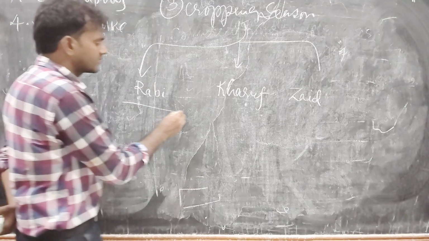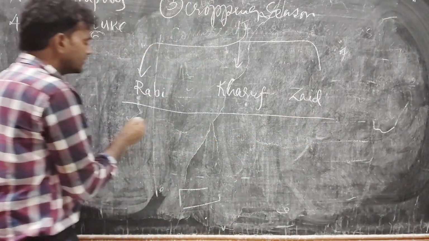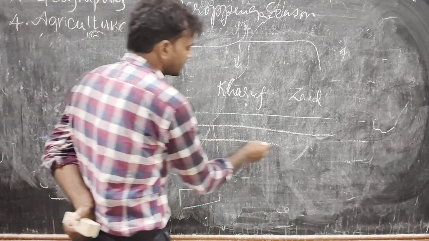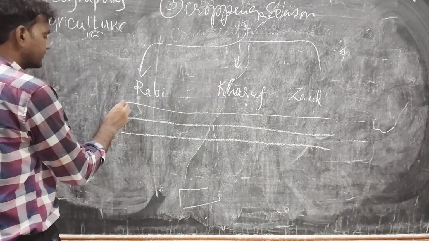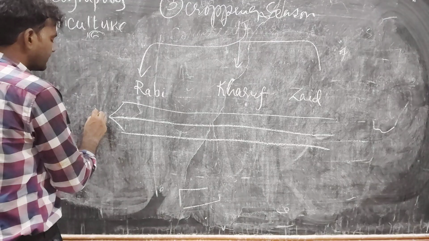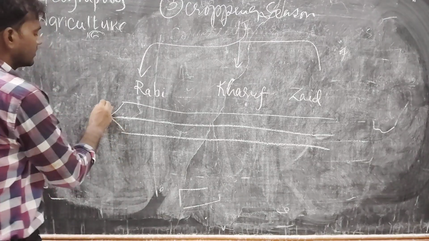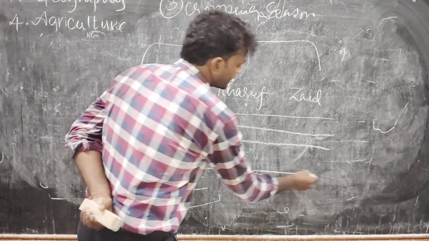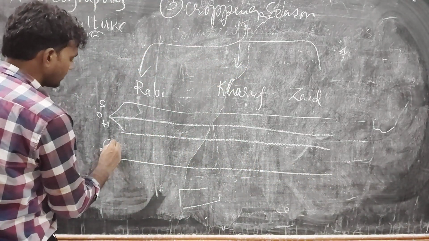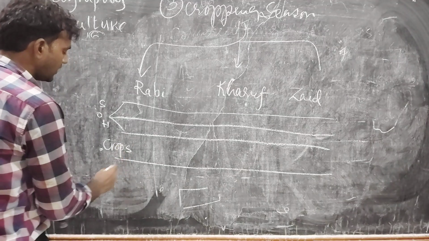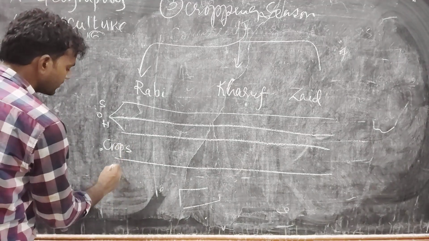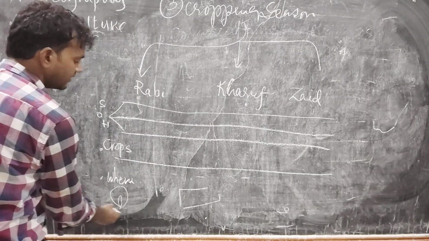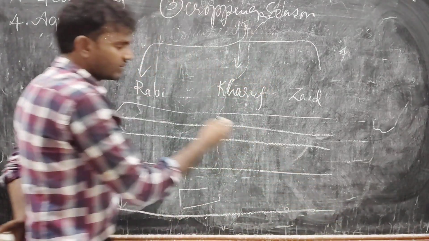In this topic we need to discuss, first, what is the sowing month and what is the harvesting month. Second, what kind of crops we are cultivating. And third, where we are cultivating, which is about geographical location. Is it clear? If we discuss this, it is very easy.